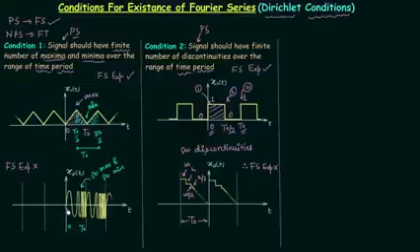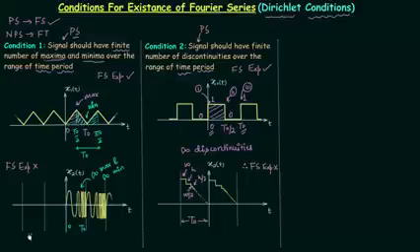here also we had some problem. The problem was infinite maxima and infinite minima. I will explain what was happening in this case to the waveform. Here this is one cycle. If you see from here to here we have the first cycle, and compared to the first cycle the duration for the second cycle is halved.